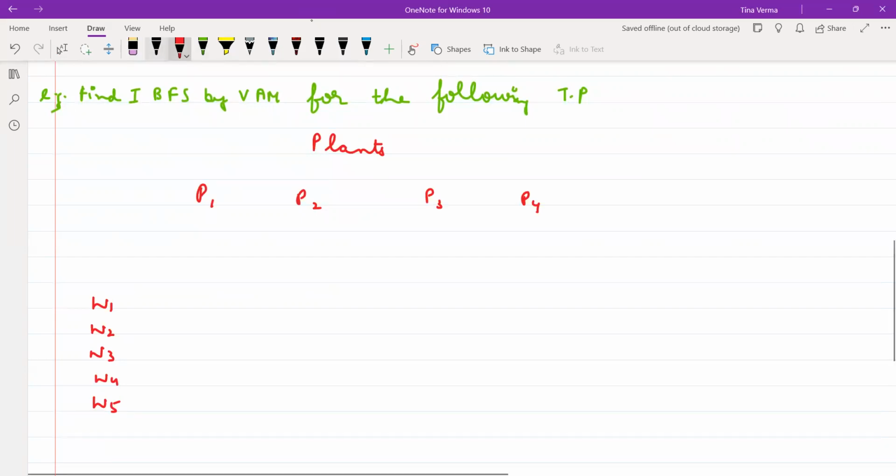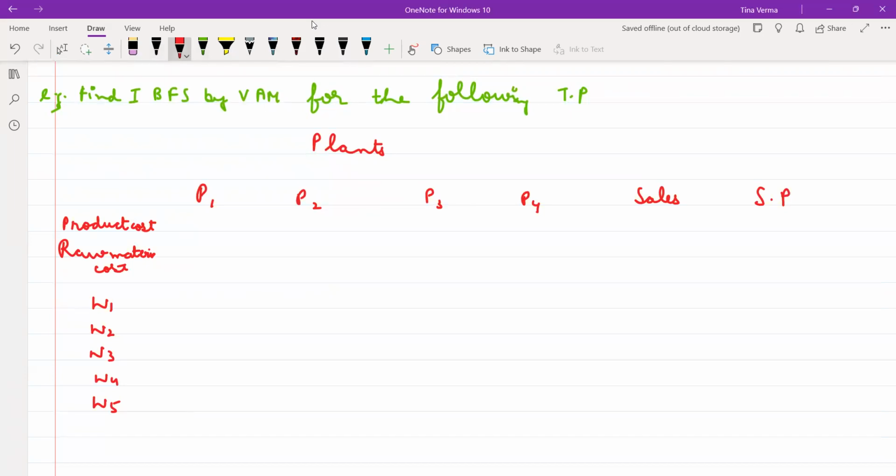And moreover, the production cost is given to you, the raw material cost is given to you, and here sales are given to you. That means availability. But selling price is also given to you, and here also demand is given to you.